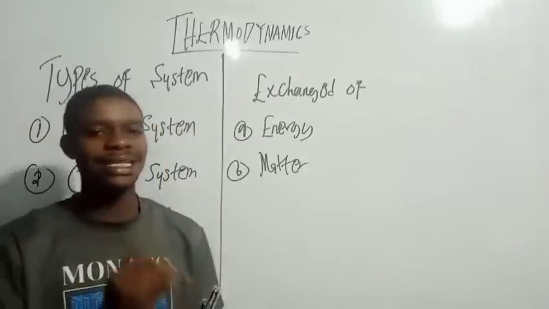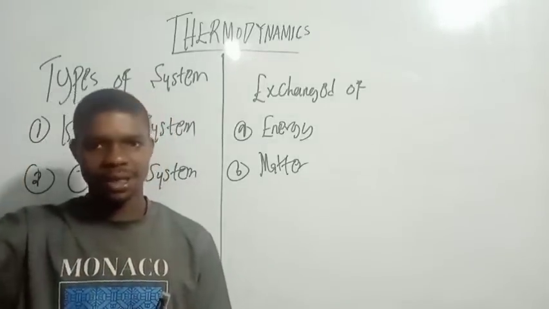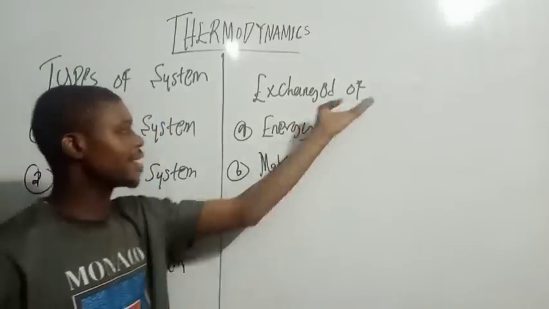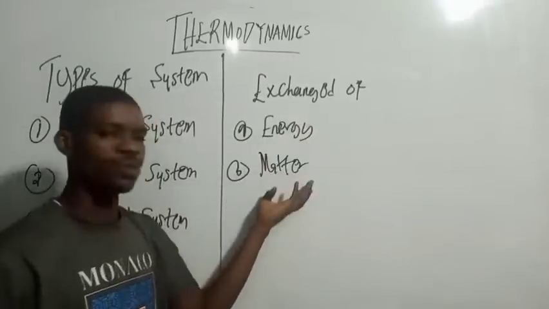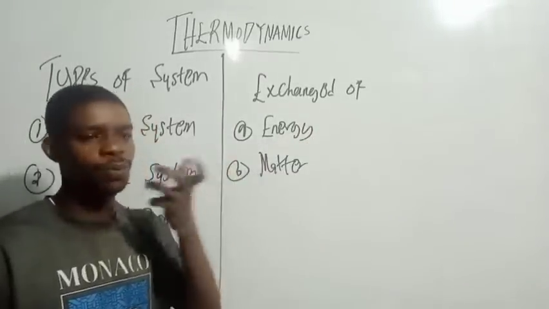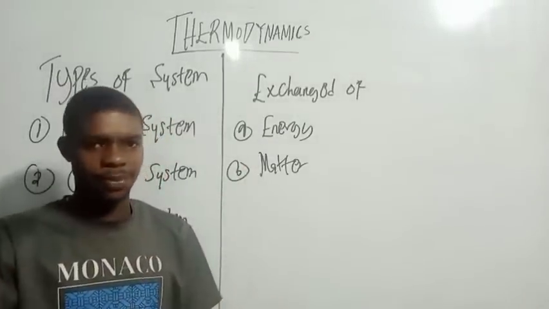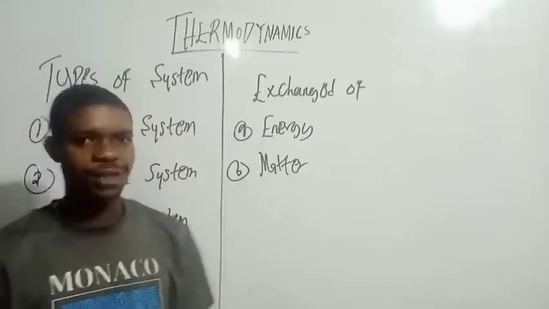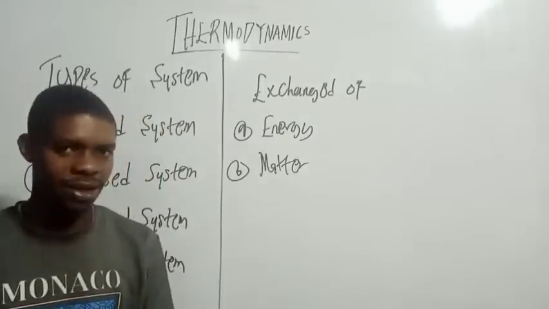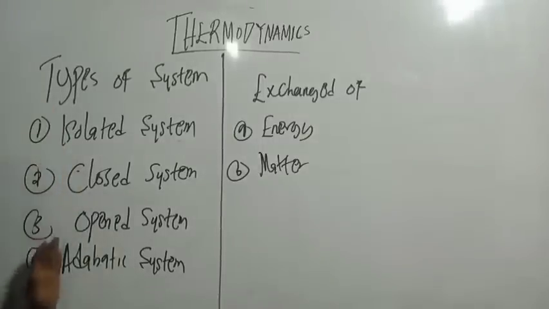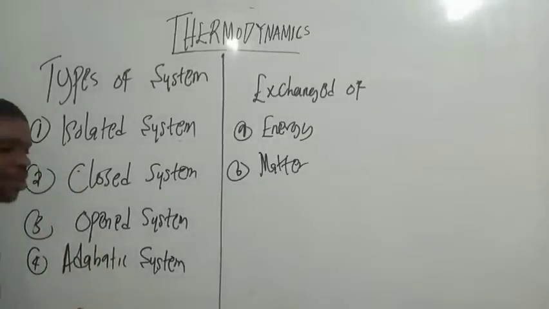And the system normally interacts with the surrounding. Now, how does it interact with the surrounding? It interacts with the surrounding by exchange of energy or matter. So it can either flow into or out of the system. Do you get that? And matter can be exchanged between the system and the surrounding. So what about isolated, closed, open, and adiabatic system?